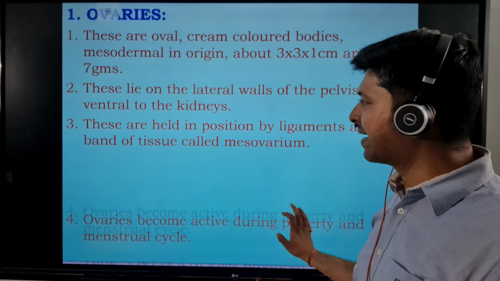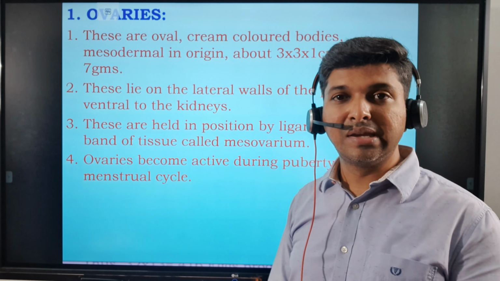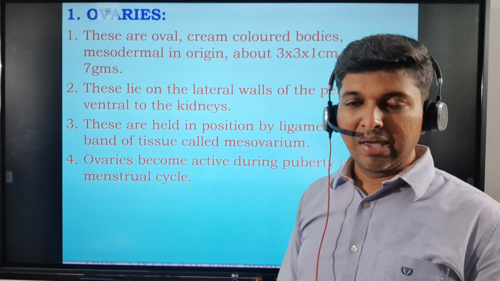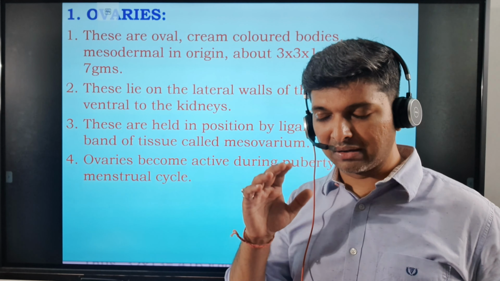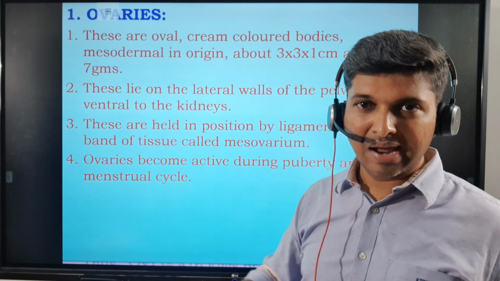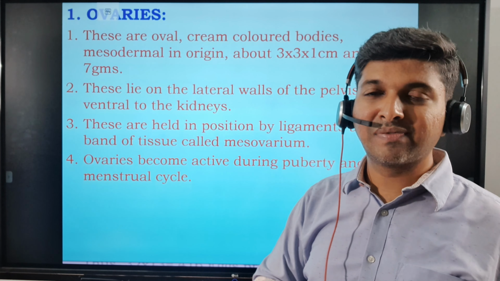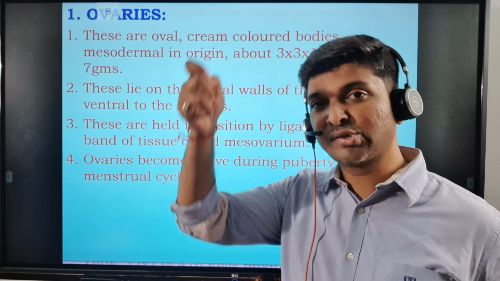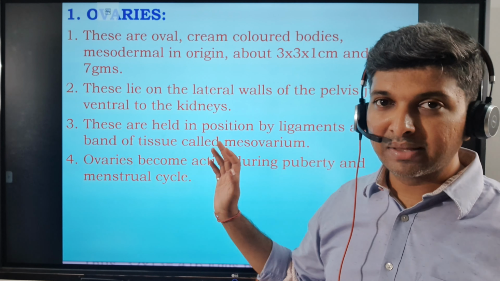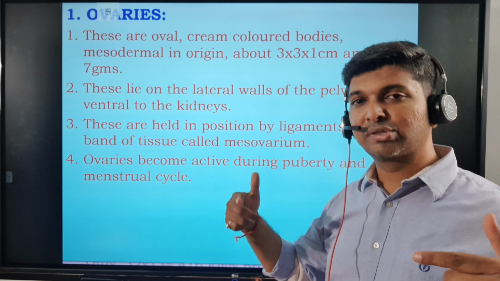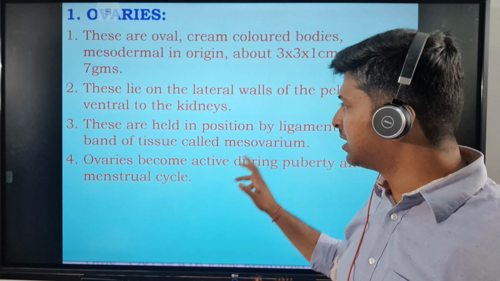These are held in position by ligaments. The ligament here is mesovarium. If you remember, in testes, the ligament was gubernaculum, and the canal, the passage of testes, where the testes descended and through which the vas deferens is going up, is the inguinal canal. That is in males. But in females, the ligament through which the ovaries are held is mesovarium.